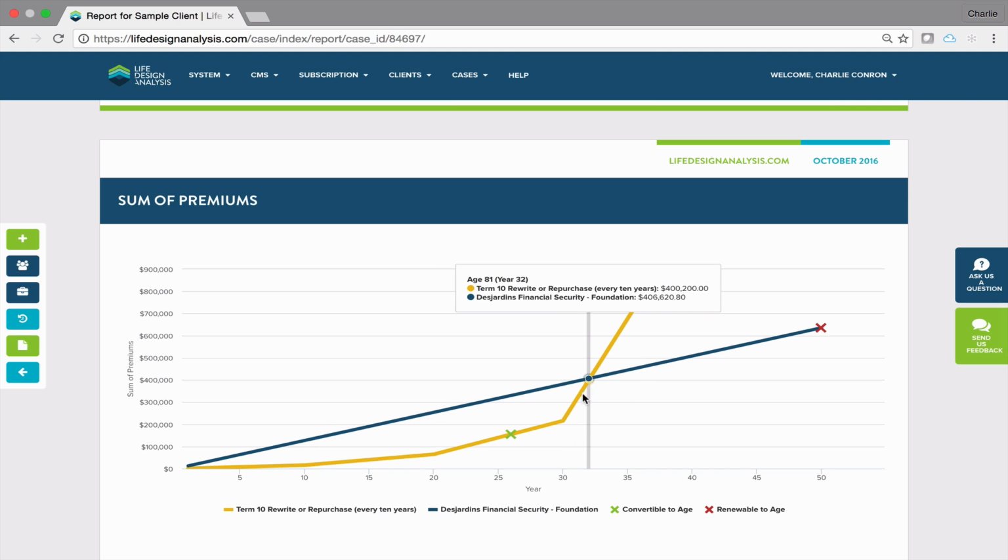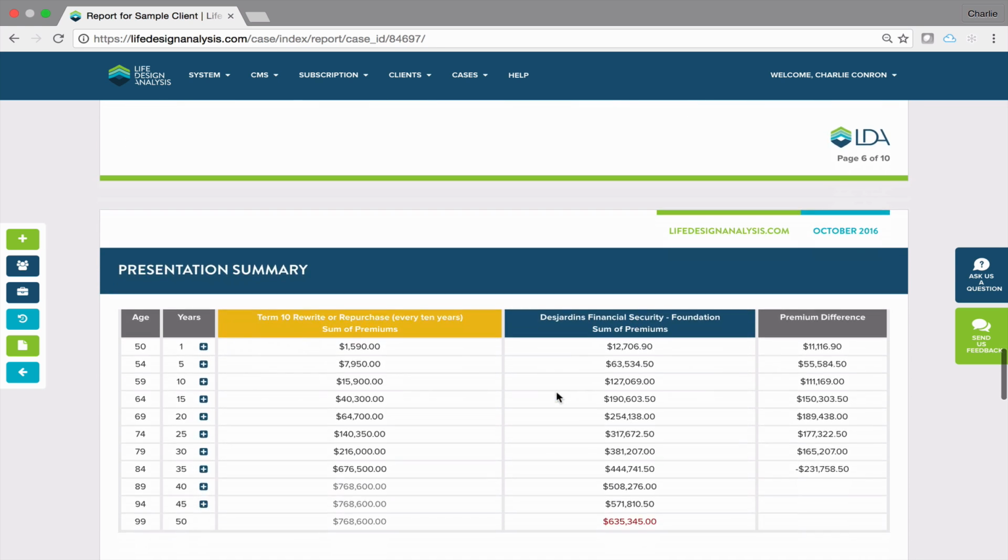Yeah, I think it's a fantastic comparison here. A little bit more expensive if they decided to dump it here at age 79. But on a permanent basis, it's well before life expectancy. We're giving them the more affordable option. We're taking zero risk. And I think it's a great solution.